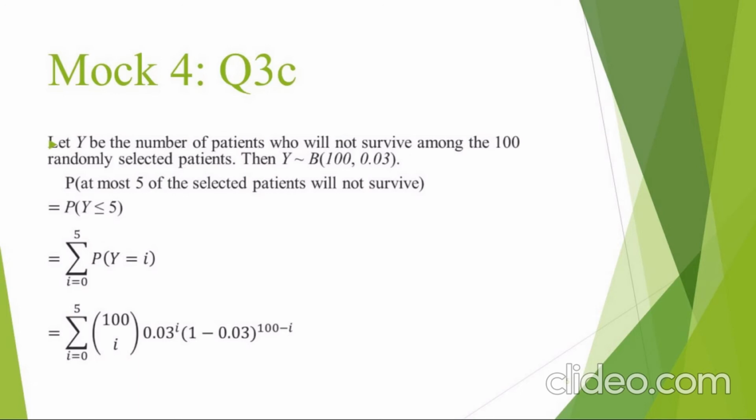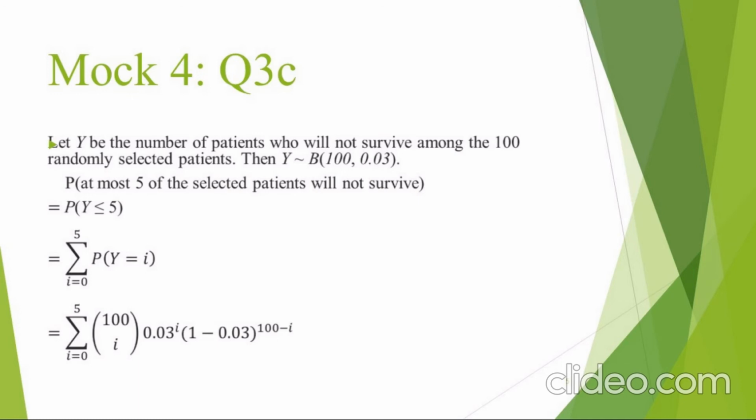Then y follows the binomial distribution with parameters 100, the number of patients, and 0.03, the probability of success. The required probability can be expressed as the probability that y is smaller than or equal to 5. We can express it in terms of a summation notation.